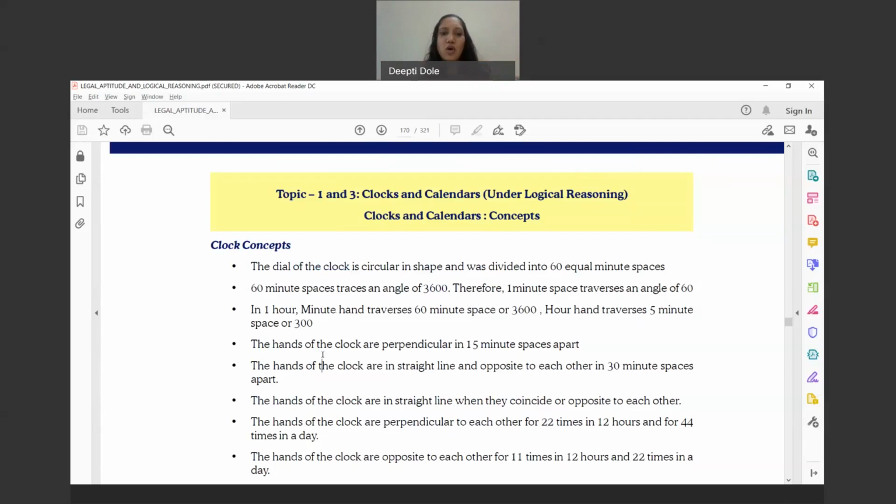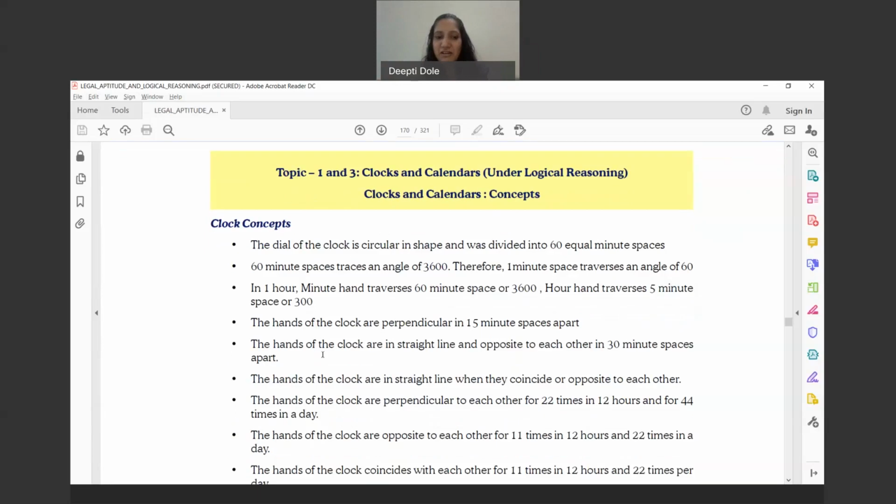The hands of the clock are in a straight line and opposite to each other in 30-minute spaces. So if you take 6 o'clock, it is exactly 30-minute spaces apart. The hands of the clock are in a straight line when they coincide or are opposite to each other. We just now saw. And this is again what you can remember straight away.